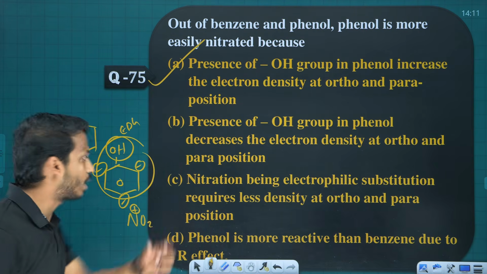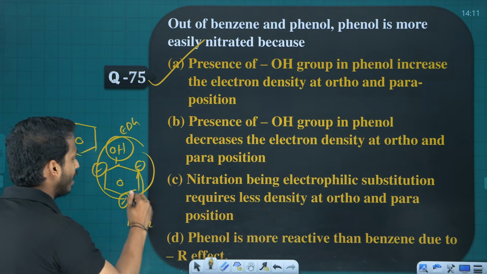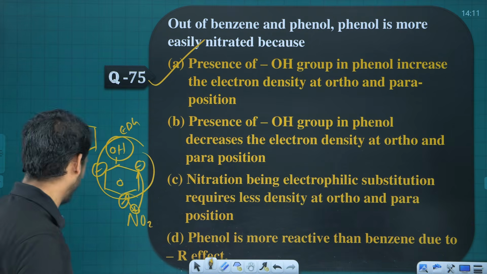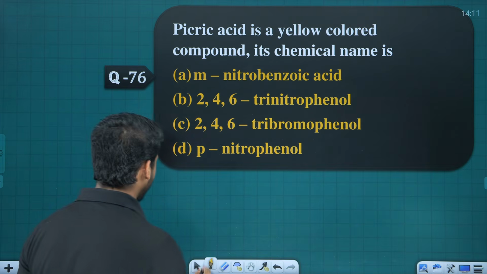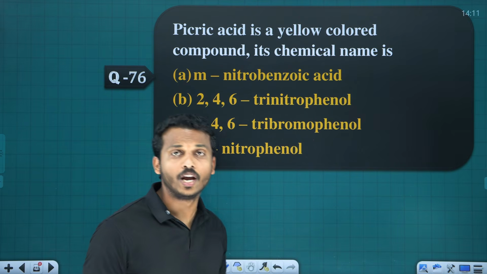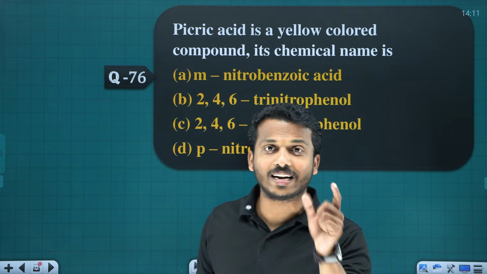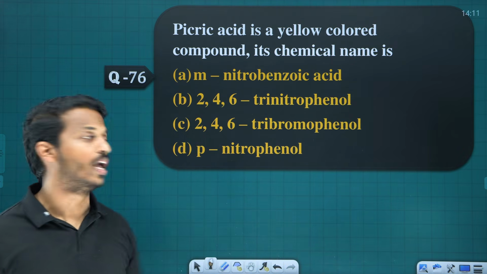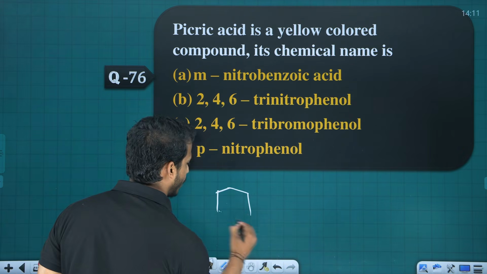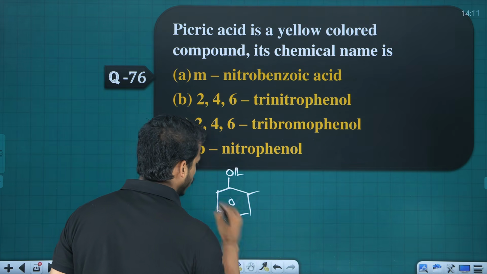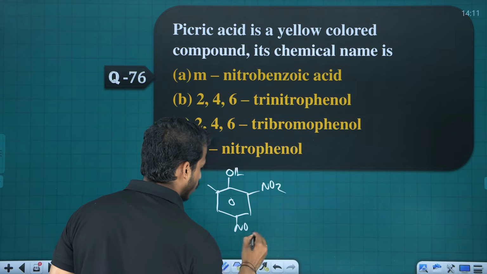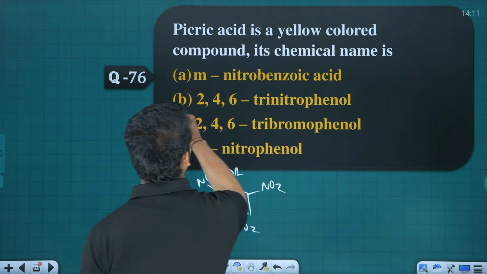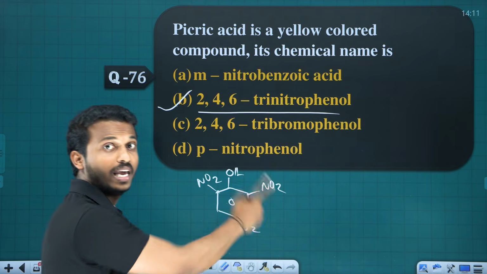Yes. Where there is more electron density, the electrophile can attack. Nitration, chlorination, Friedel-Crafts, these are all electrophilic substitution. Question number 76. Picric acid. When phenol reacts with concentrated HNO3, we get 2,4,6-trinitrophenol, which is called picric acid. Remember its color also, yellow precipitate.